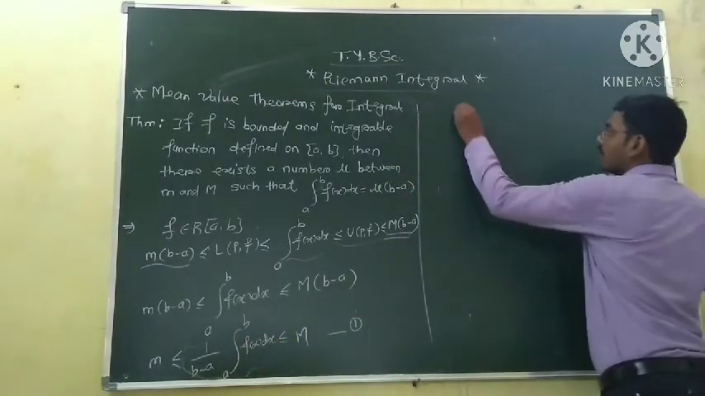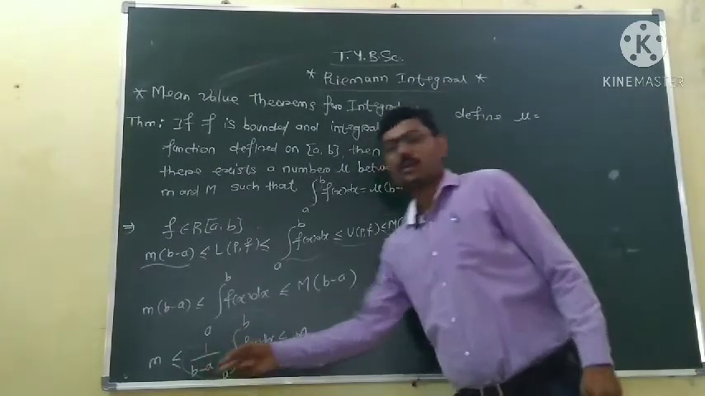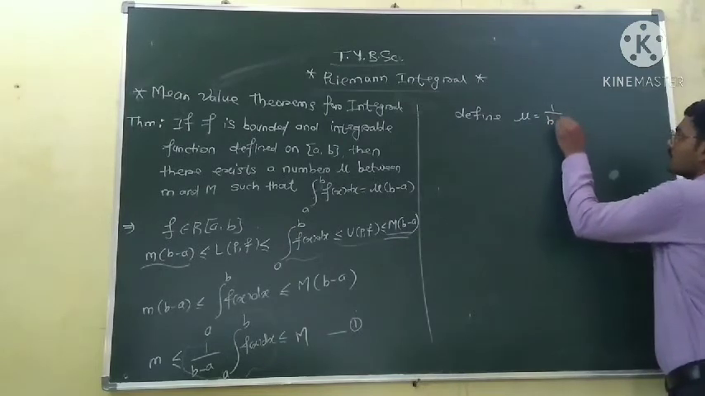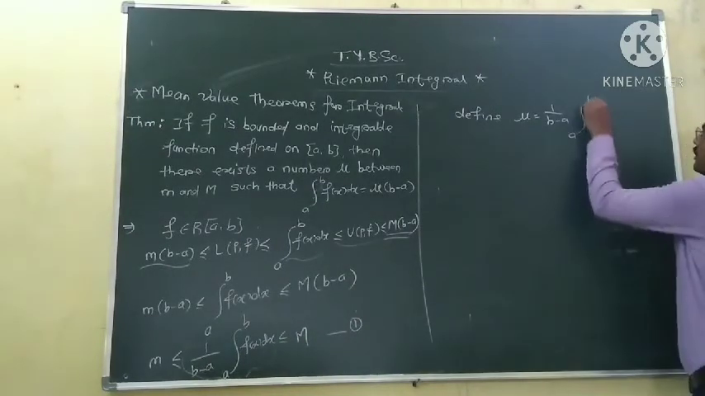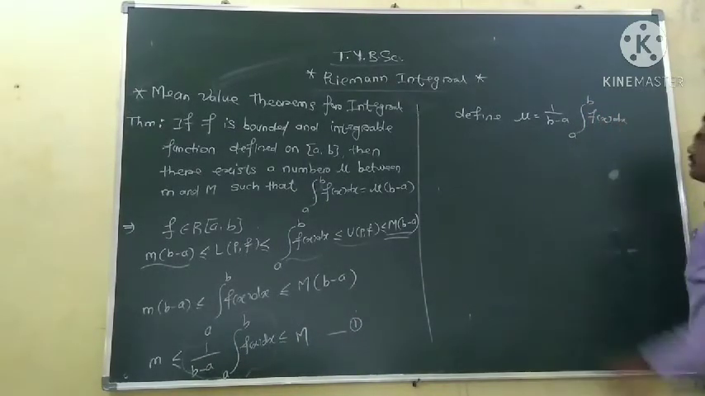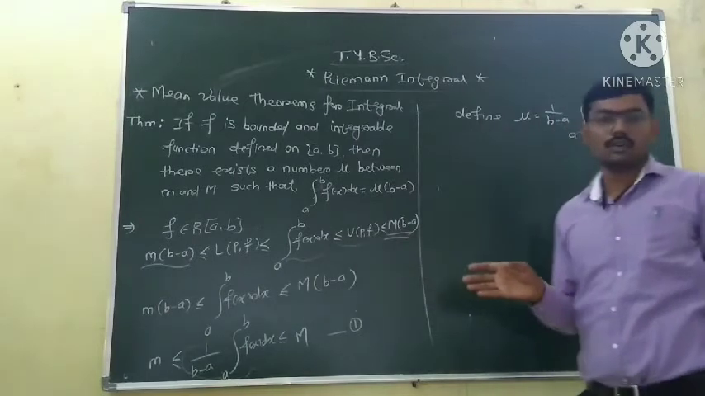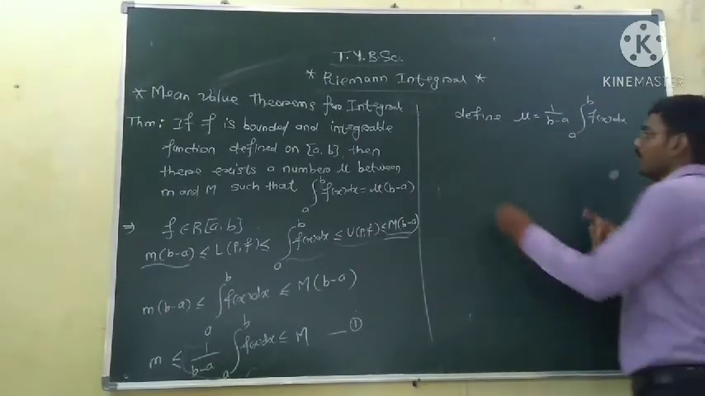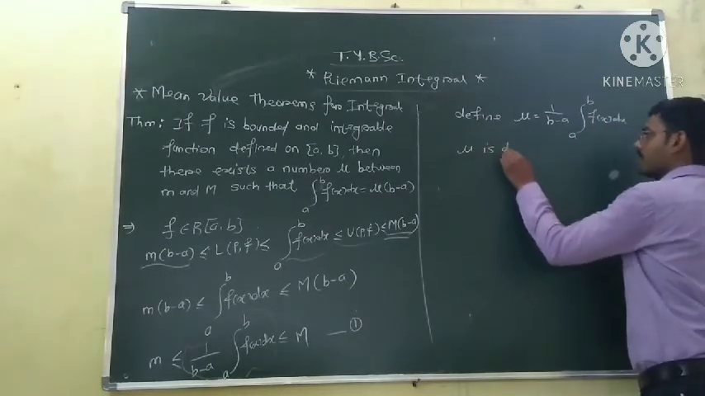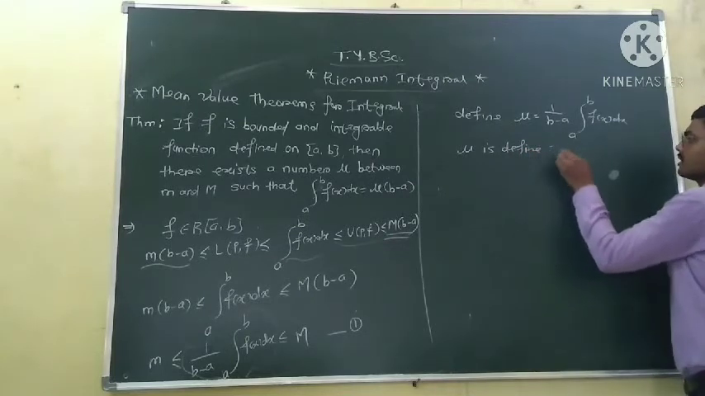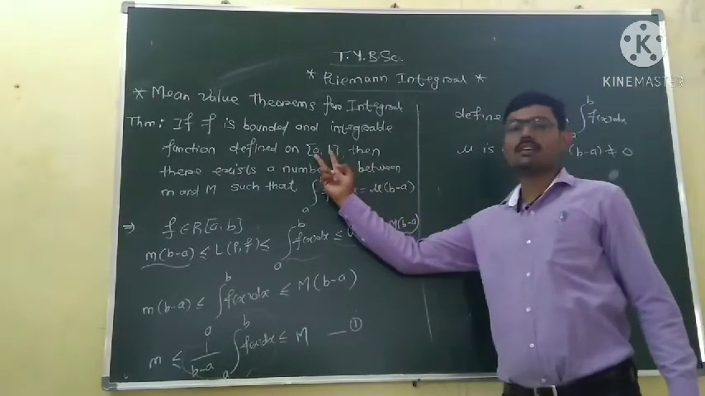So define a quantity mu which is equal to 1 upon b minus a into the integration from a to b of the function. Since this is the interval from a to b, b minus a is not equal to 0. So this mu is defined, or exists, since b minus a is not equal to 0. Okay, so b and a are not the same. This is the interval from a to b.